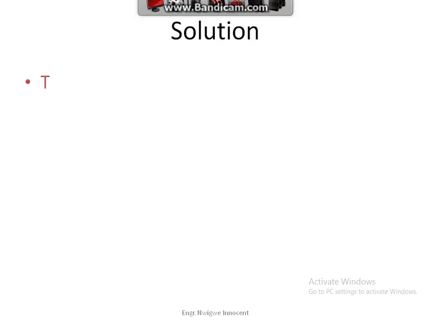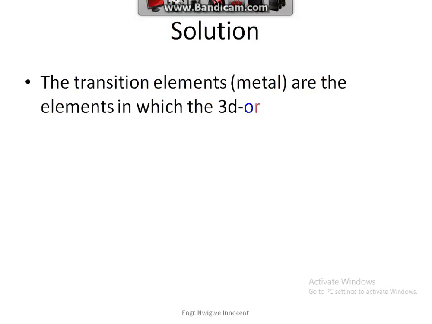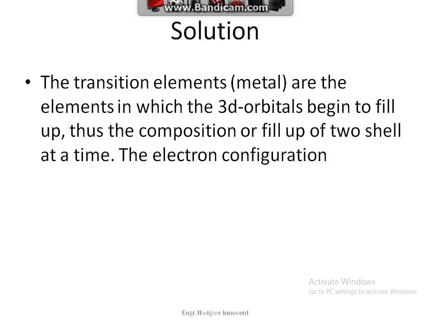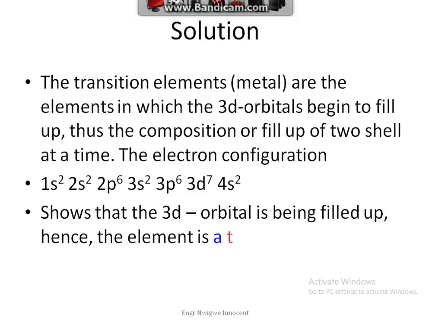Solution. The transition elements are the metals in which the 3d orbitals begin to fill up. Thus, the composition or fill up of two shells at a time. The electron configuration 1s2, 2s2, 2p6, 3s2, 3p6, 3d7, 4s2 shows that the 3d orbital is being filled up. Hence, the element is a transition element. Answer C. Question 16.